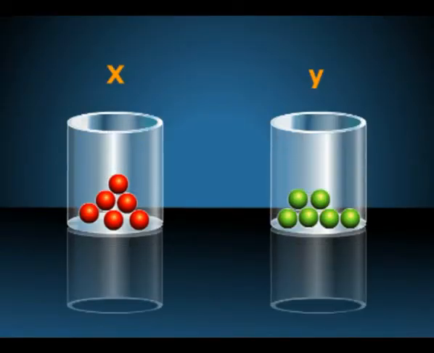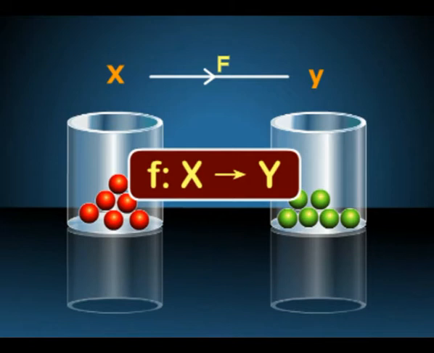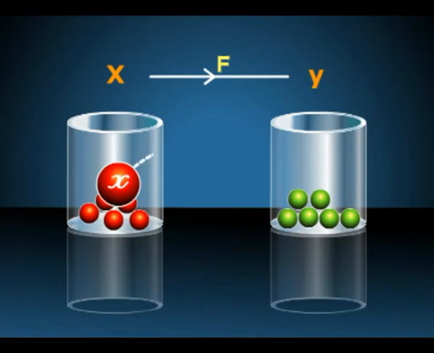Let X and Y be two non-empty sets. A function f from X to Y, denoted by f: X to Y, is a rule that assigns to each element x in X a unique element y in Y.